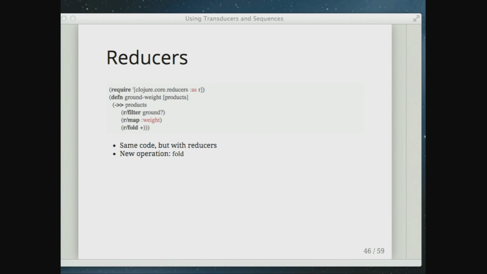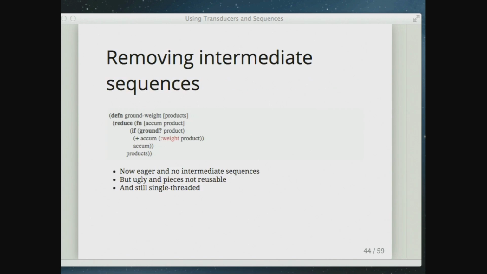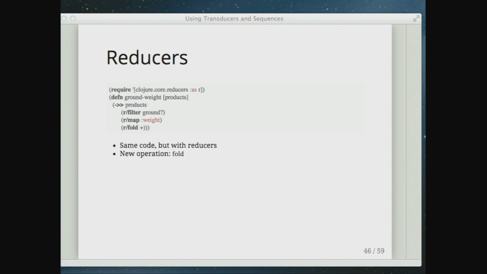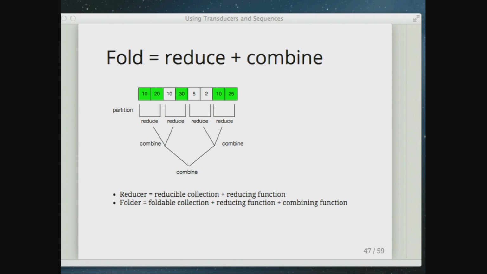And the benefit here is that fold actually knows how to do work in parallel. So if you go back to this slide, you'll note that filtering out just the ground things, or mapping, just pulling the weight out, there are no order constraints there, right? They're just totally parallelizable pieces of work. And so fold can take advantage of this and uses fork join under the hood, Clojure's fork join, to build a tree-like structure that first partitions your input data into chunks of hundreds of elements, reduces over each of the chunks, and then combines those chunks back together.